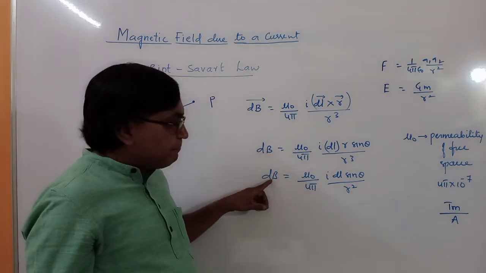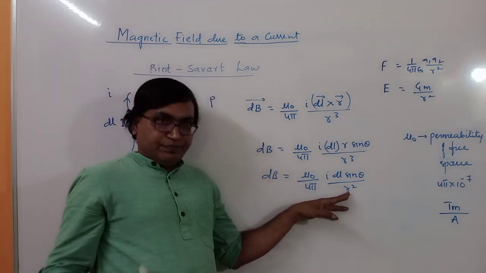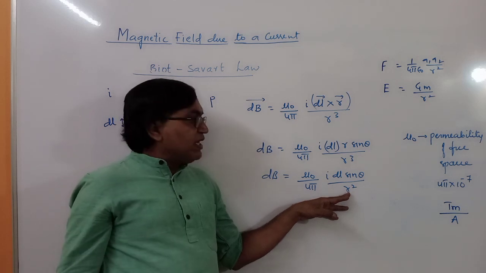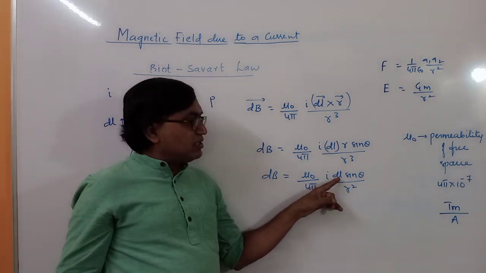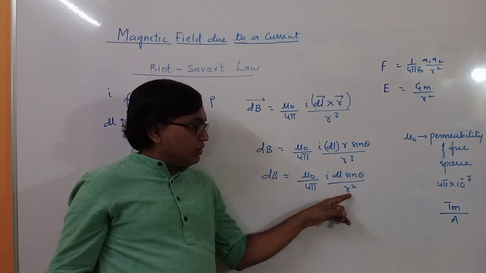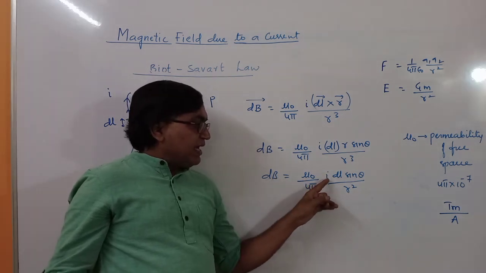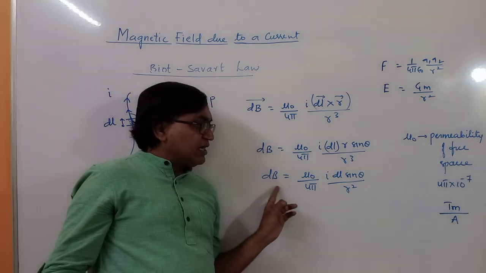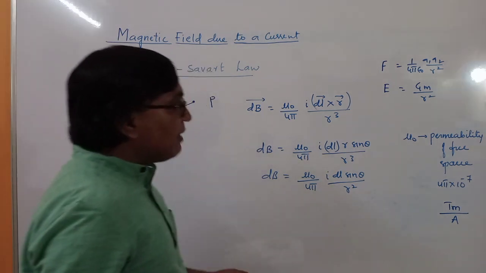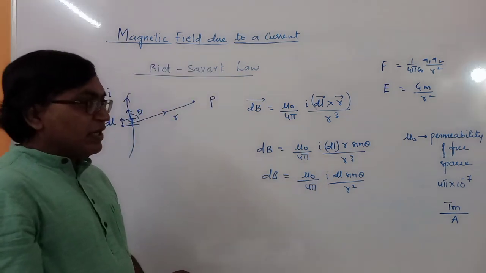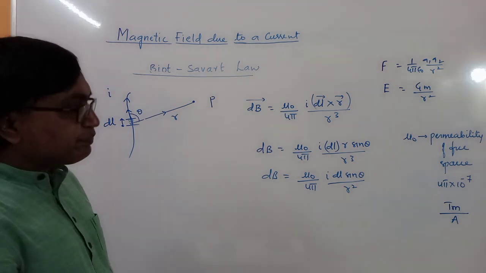Mu naught: dB is in Tesla, R, that is the distance, is in meter, and dl is also in meters. So meters cancel. If you take meter to this side, it is Tesla meter, and I, if you take to this side, will be in the denominator. And Tesla is nothing but Newton per ampere meter.